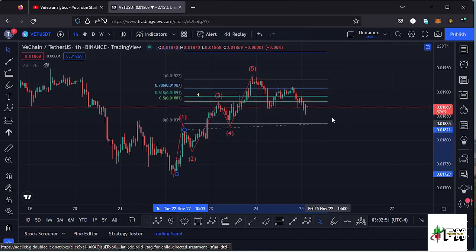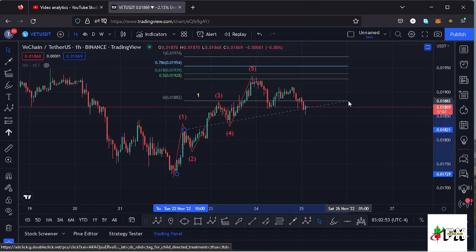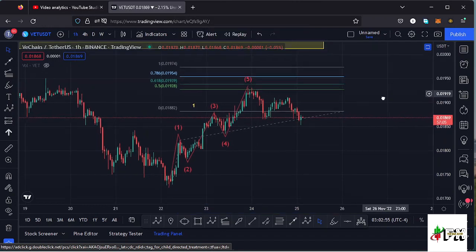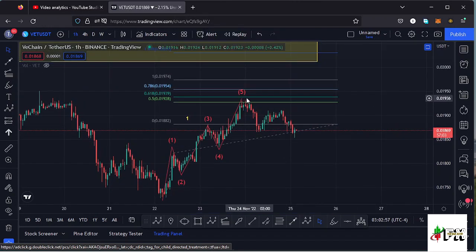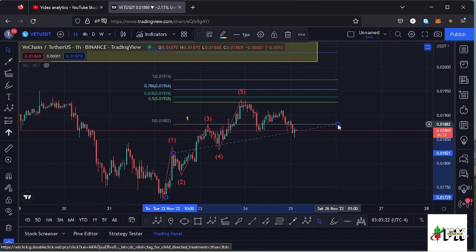And if I drag the fibs to the high of the wave 3, that gives me a minimum target area to the upper side in the formation of a wave 5 at the fib level 0.618, and that is at around the $0.019 mark. And the high that we have over here is at around the $0.01932 mark, and that is so close to the target area that I have sketched out using the trend based Fibonacci, meaning this is a perfect Elliott wave structure to the upper side.